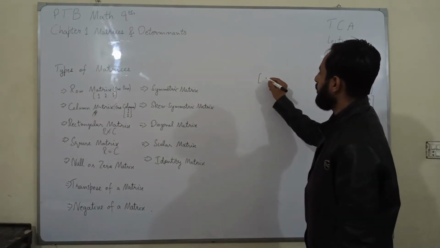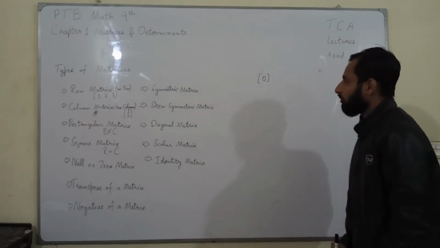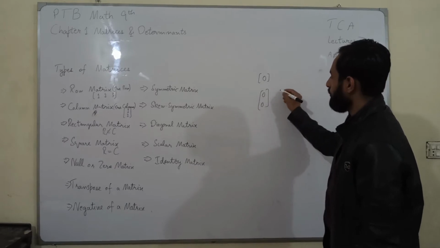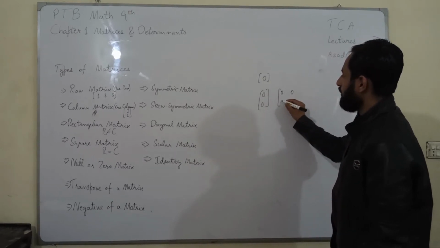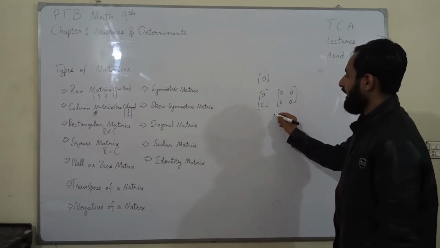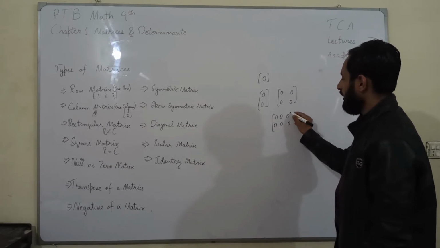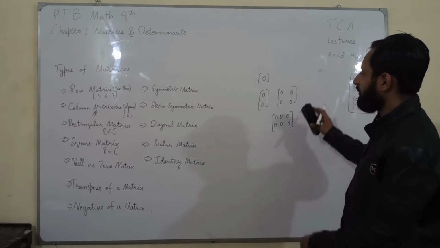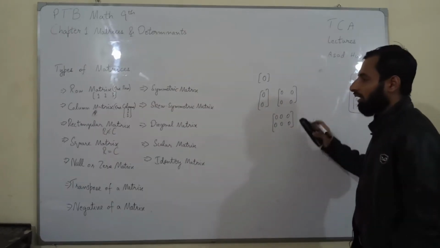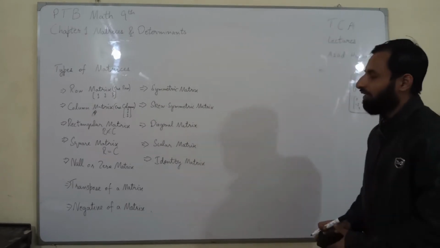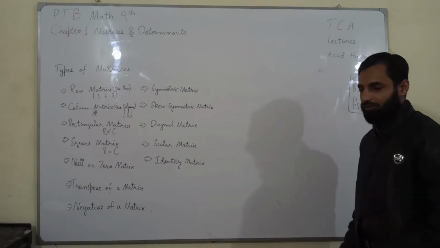The next one is null or zero matrix. A matrix whose elements are zero. So we can say a matrix having all elements 0 in any order. A matrix in any order having all elements equal to 0 is called a null or zero matrix.